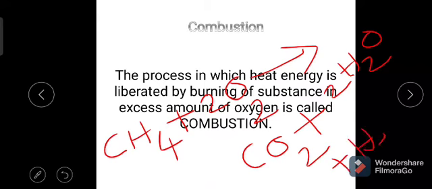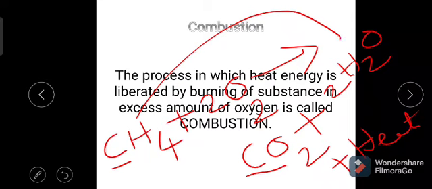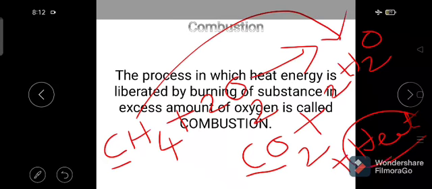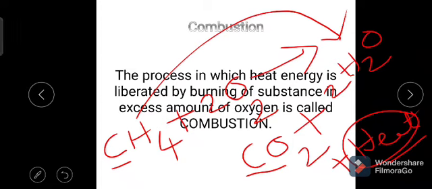In combustion reaction, carbon compounds produce carbon dioxide, hydrogen compounds produce water molecule, with the liberation of some amount of heat energy. Simply, we can say it is the process in which heat energy is produced by burning of a substance in excess amount of oxygen, called combustion.